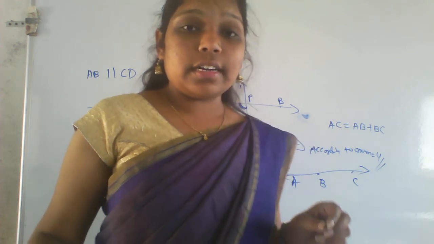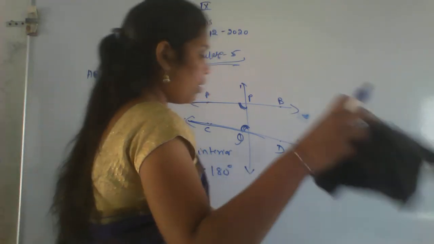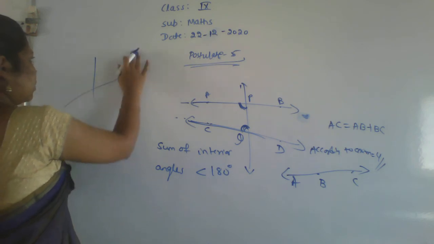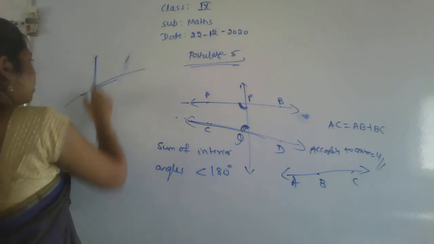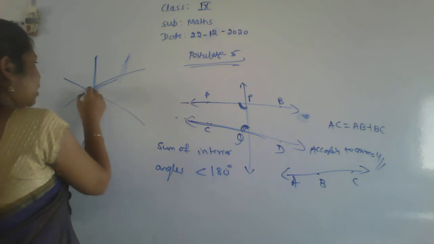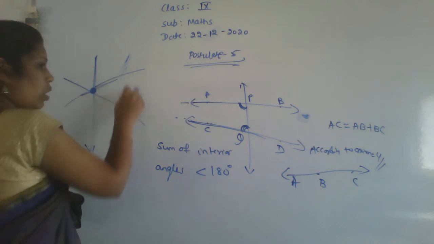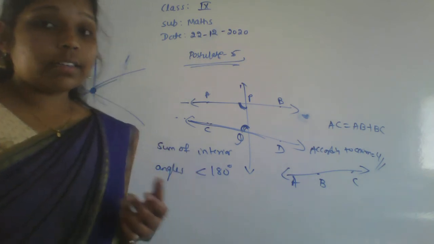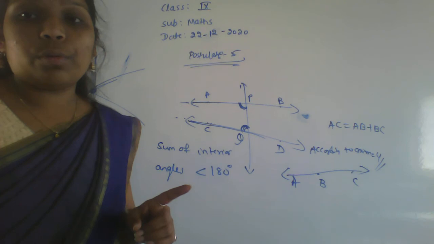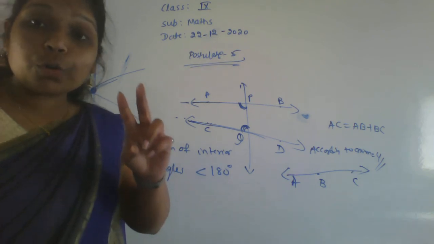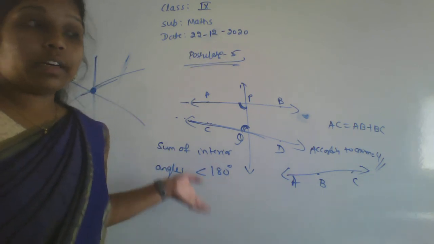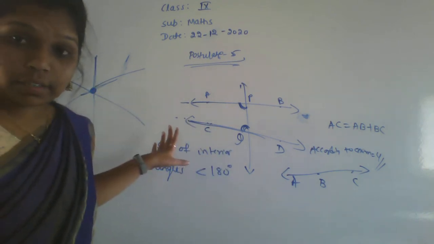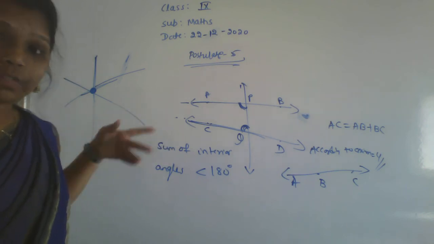Okay, so here is the meaning. See, here we have two lines, and this is another line, and this is another line. Here there is only one common point for the lines, right? So if you are taking a common point for the lines, then it should always be only one point. There should be no two common points for two lines. There is always one common point for two lines when they are intersecting. Okay, so that is the meaning of that theorem.